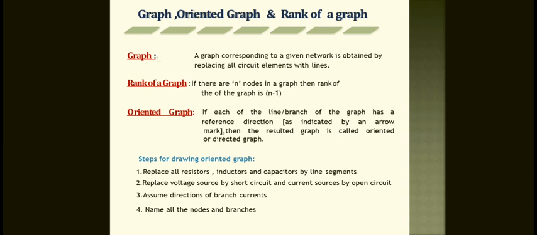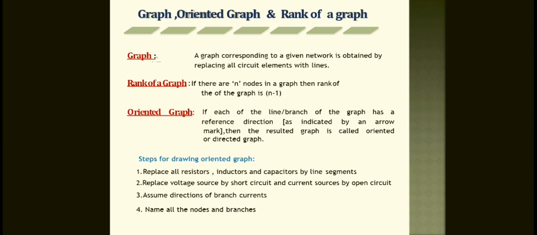So next, the steps for drawing the oriented graph. How are we going to draw the oriented graph? First, replace all the resistances, inductances and capacitances by line segments, as I already told, and replace the voltage source by a short circuit and the current source by an open circuit. Third point is to assume the directions of the branch currents, and name all the nodes and branches. So these 4 steps we need to take for drawing an oriented graph.